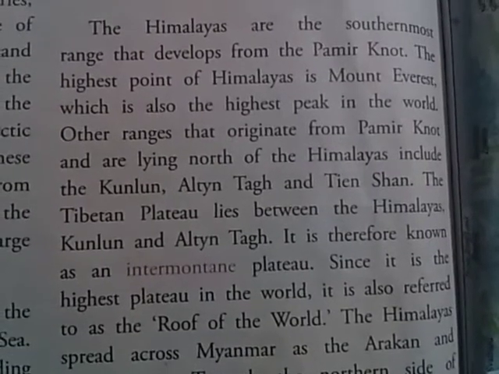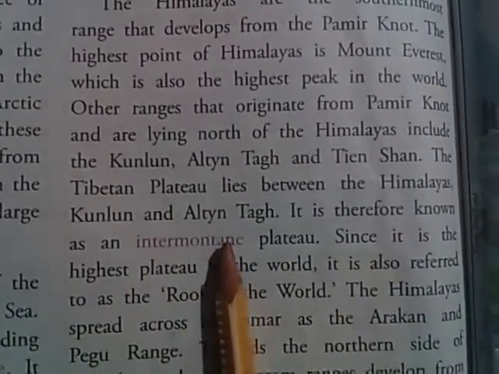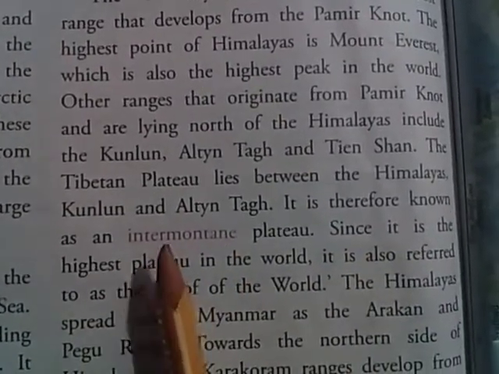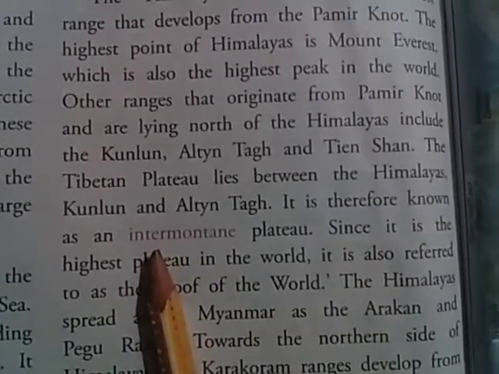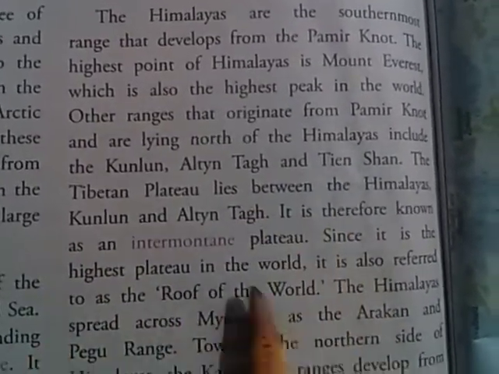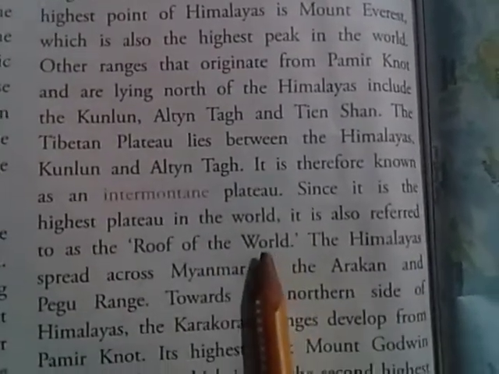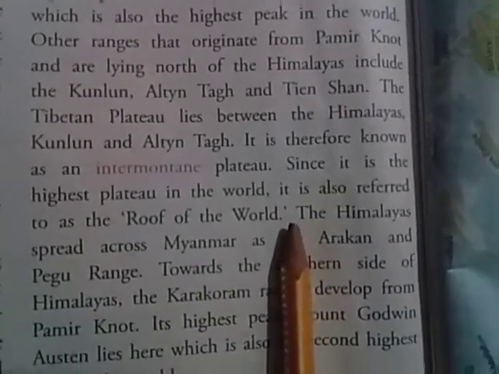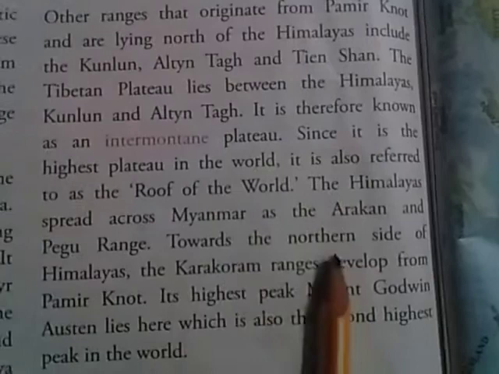The Tibetan plateau lies between the Himalayas and Kunlun and Altyn Tagh. Therefore, it is known as the intermontane plateau. So, what is the definition of an intermontane plateau? An intermontane plateau means a plateau which is surrounded by mountains on all sides, like the Tibetan plateau, which is surrounded by the Himalayas, Kunlun, Altyn Tagh, etc. Since it is the highest plateau in the world, it is also known as the roof of the world. The Tibetan plateau is known as the roof of the world because it is the highest plateau.